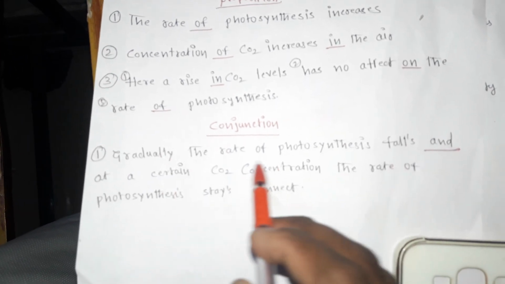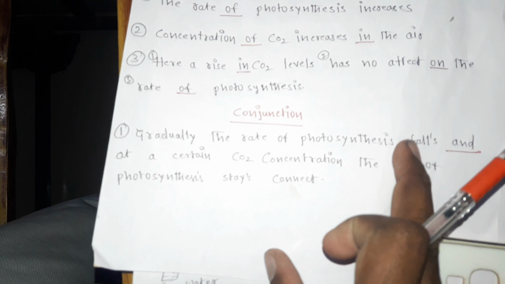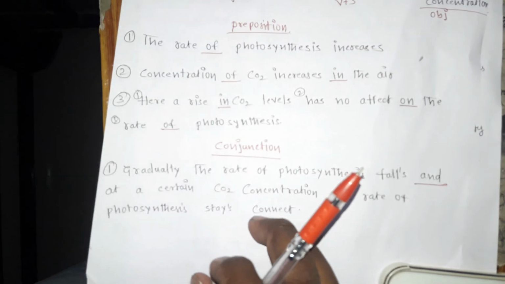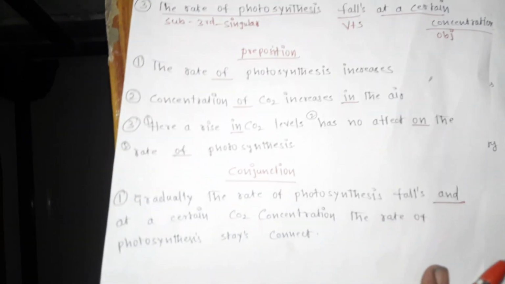So, "the rate of photosynthesis falls, and at a certain CO2 concentration, the rate of photosynthesis stays constant." Here are 2 sentences. Gradually the rate of photosynthesis falls; yes, step by step the rate of photosynthesis falls. It is one sentence. Leave this word. "At a certain CO2 concentration, the rate of photosynthesis stays constant." Okay, there is some spelling mistake. But what it means is that at the constant level of concentration, it goes on as normal, as usual.